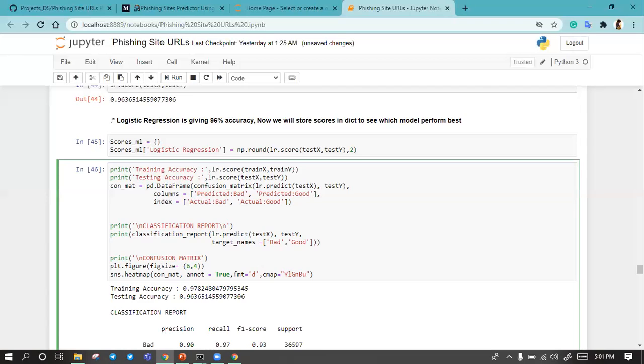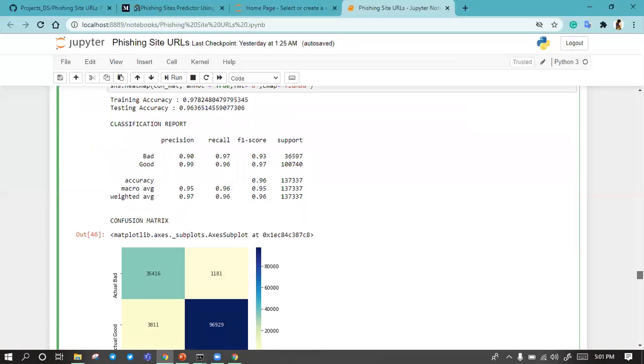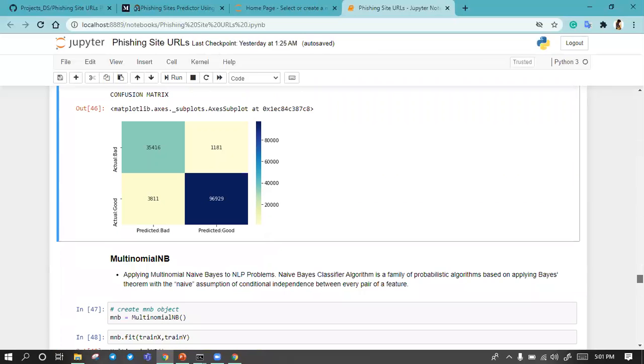In this classification report, we will see all the precision and recall things. It will give whole information about precision and recall. This is our accuracy on train x, this is the accuracy of train data and test data. So this is recall, precision, F1 score. This is the frequency of these terms. And the confusion matrix is predicting well.